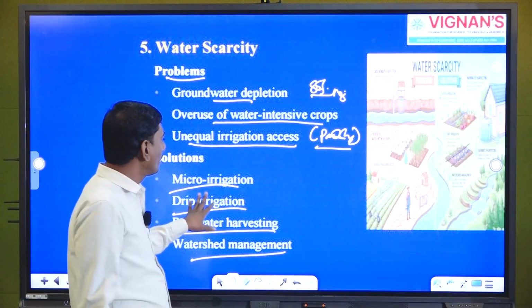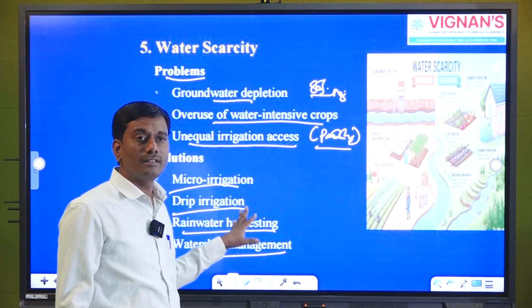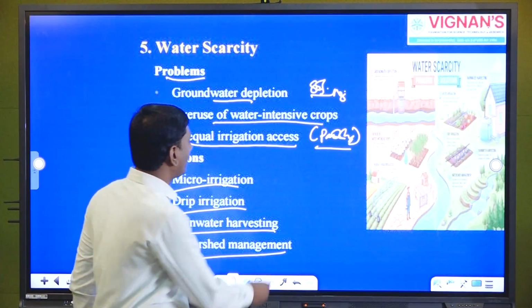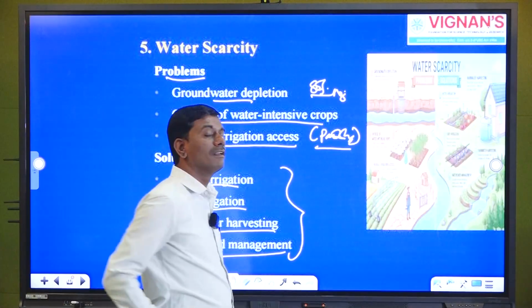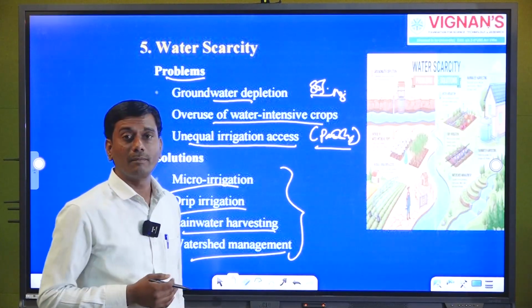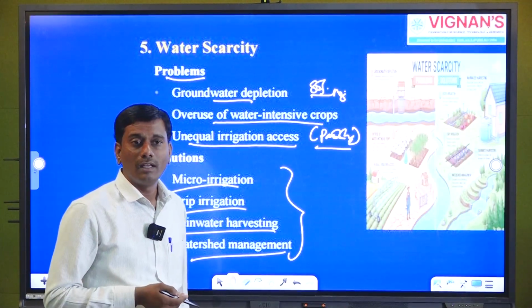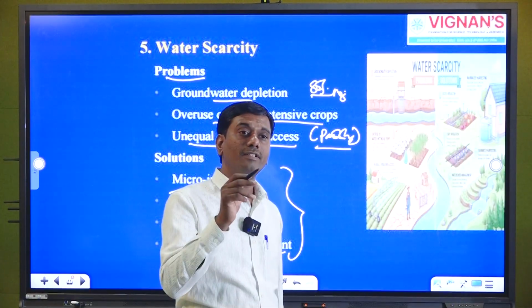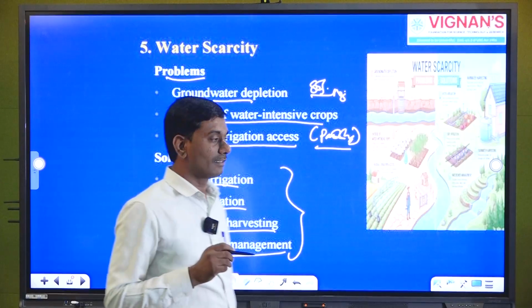So, these are the major precautions we can take. From this we can achieve water use efficiency, one thing. Second thing is we can maintain the water table. At the end we can achieve agriculture productivity and efficient utilization of water in agriculture.